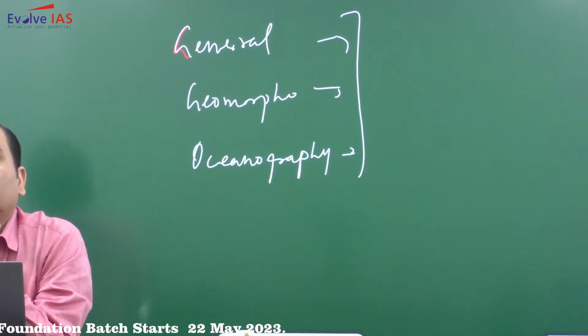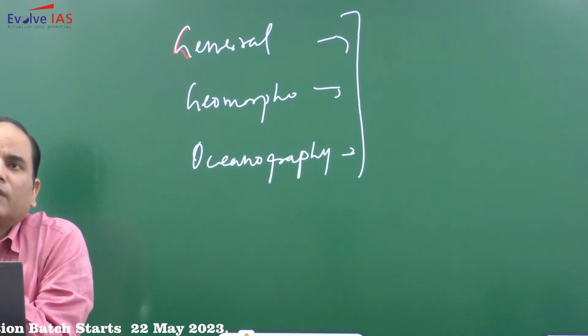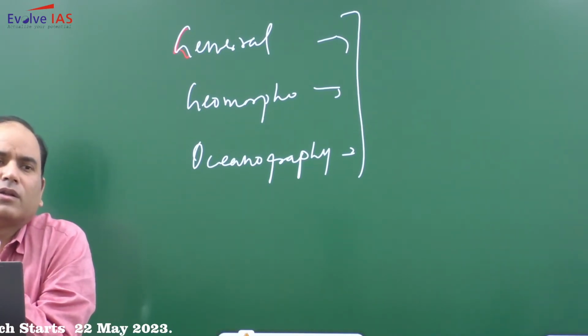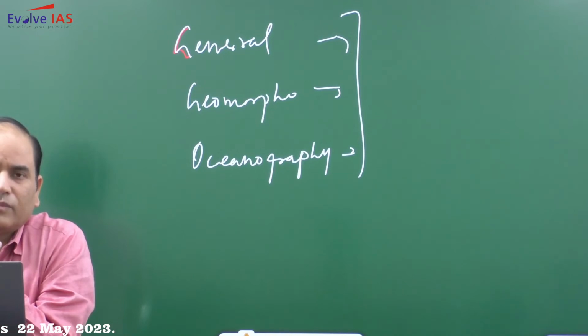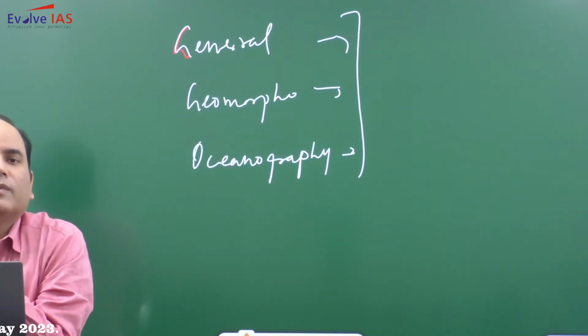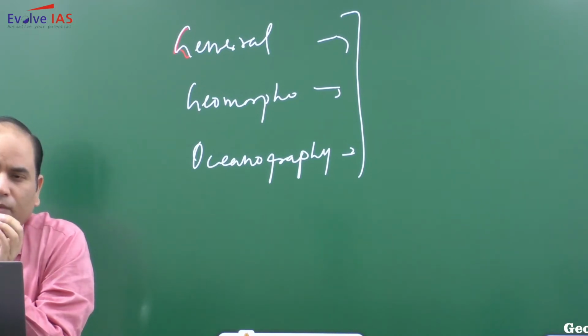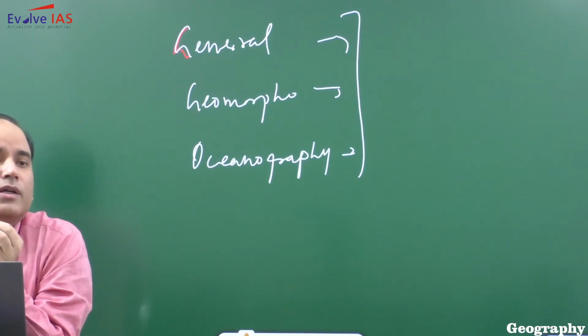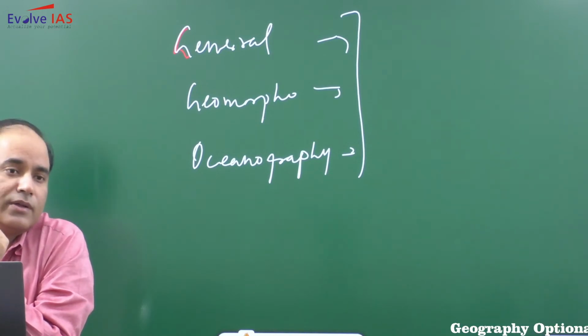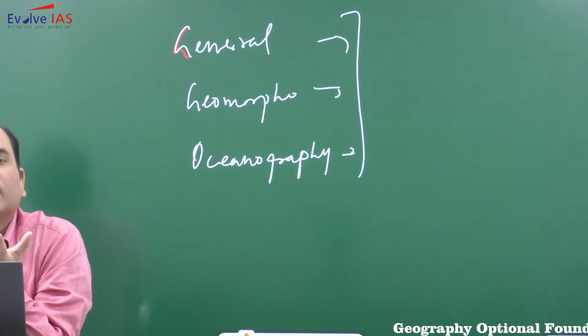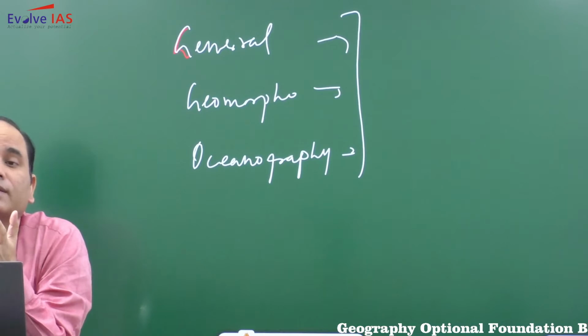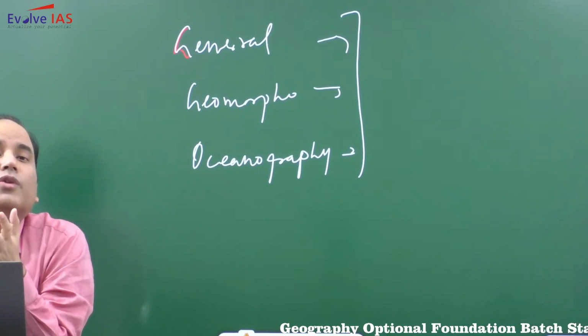And if it's still not clear, you need to clear it, because in prelims a single question is also very important, because lots of students will be on that borderline. There will be a large number of students who are scoring 86, 87. So one of the questions will become very important, specifically if it is asked from a known area.